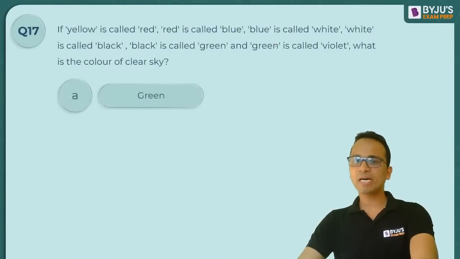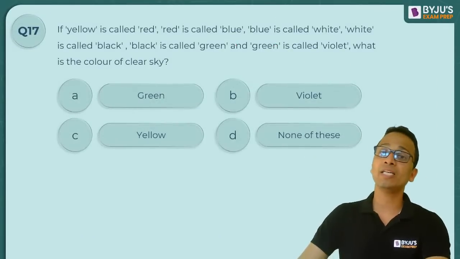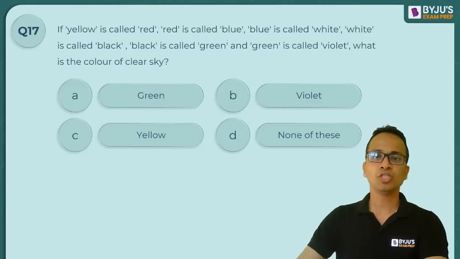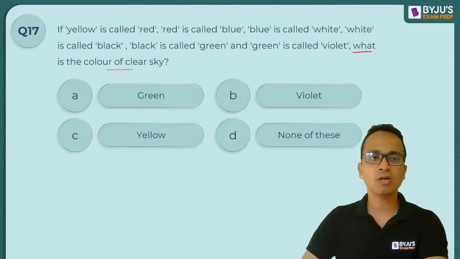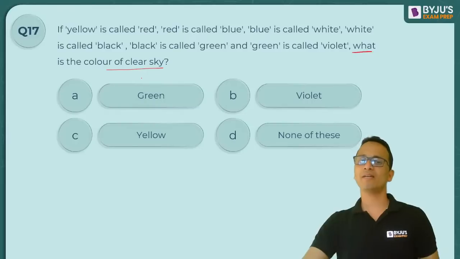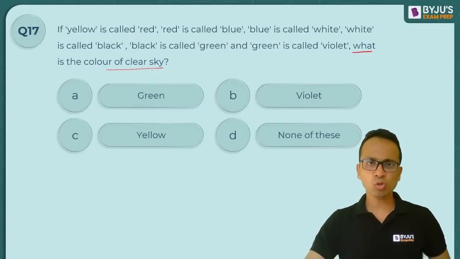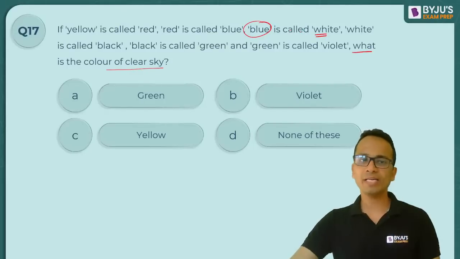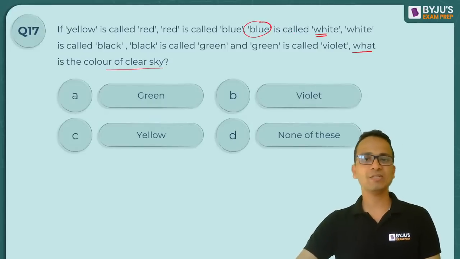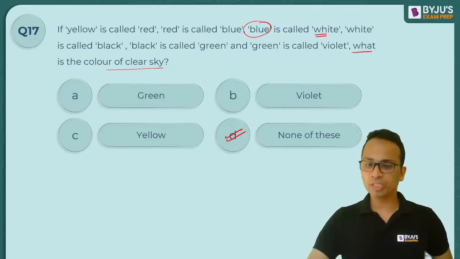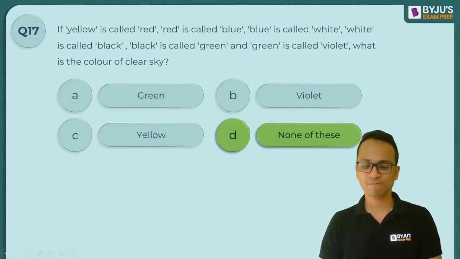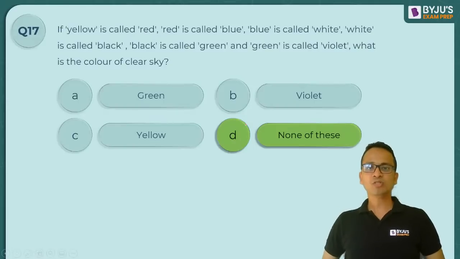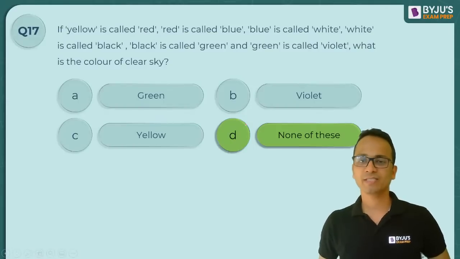एक और क्वेश्चन करते हैं इस टाइप का, and then we will change the topic and look at blood relations. So the question is, what is the color of clear sky? Clear sky का कलर क्या होता है? So, clear sky का कलर blue होता है and blue is called white. Blue is called white. So answer क्या होना चाहिए? Yes, anyone? So the answer should be white, which is none of the first three options. So the answer will be option D, that is none of these. Okay, simple. So the answer should be white and the answer is none of these options.